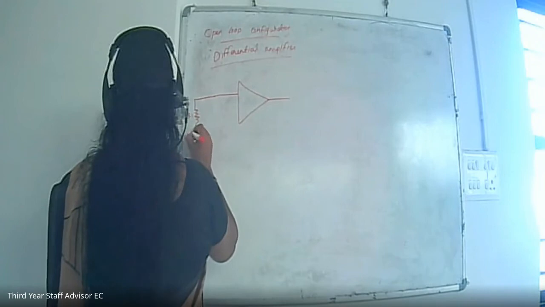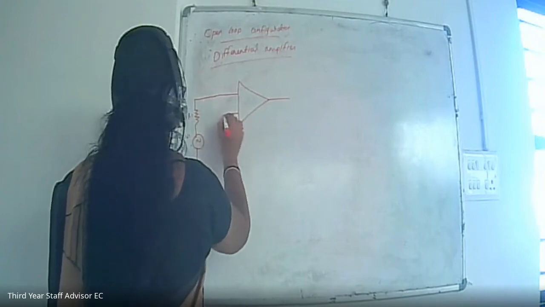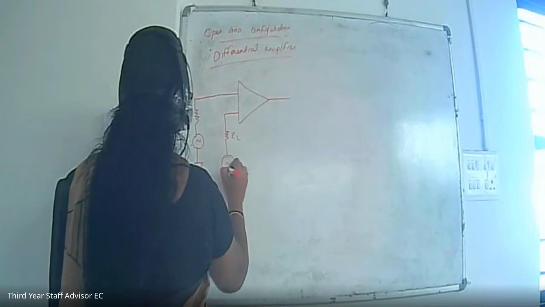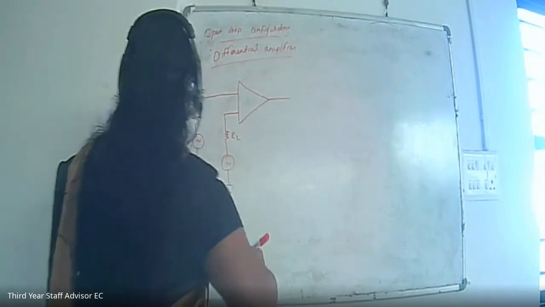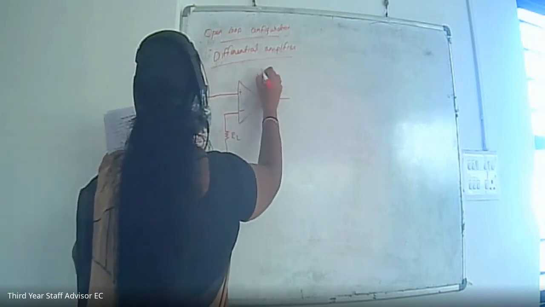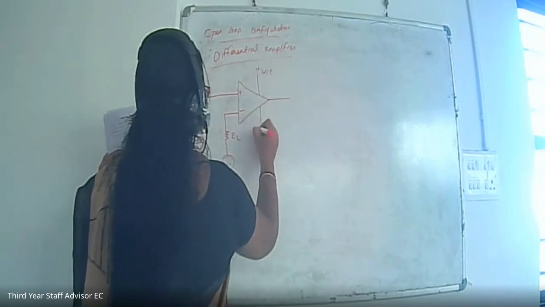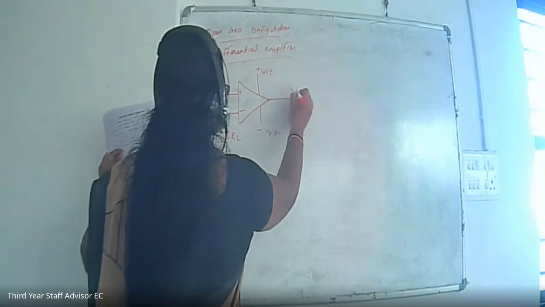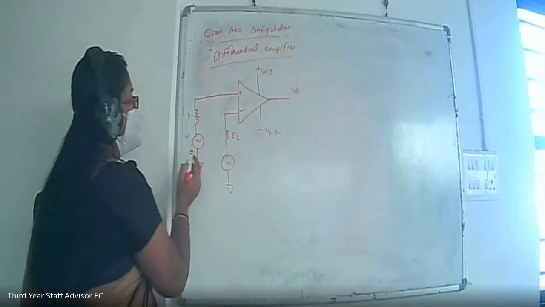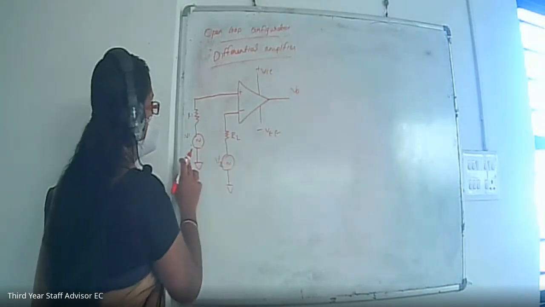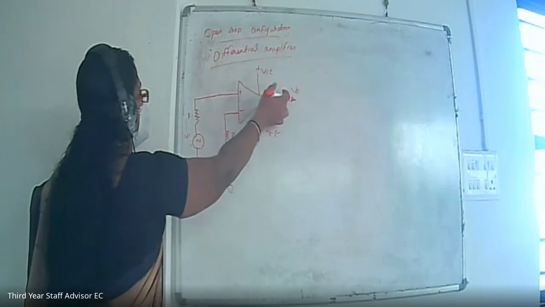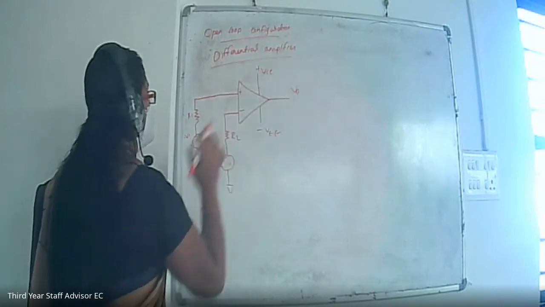R1, V1. Similarly, we can draw R2, then V2. Then here is the positive. This is plus VCC. This is minus VEE. This is V out. So this is the differential amplifier configuration. You can see here that 2 voltages, V1 and V2, different voltages are giving us the input. In this differential amplifier, there is no feedback path. So this is open loop configuration.